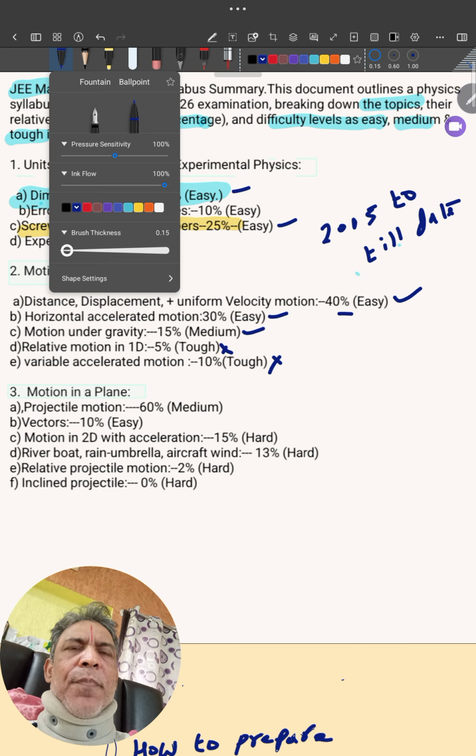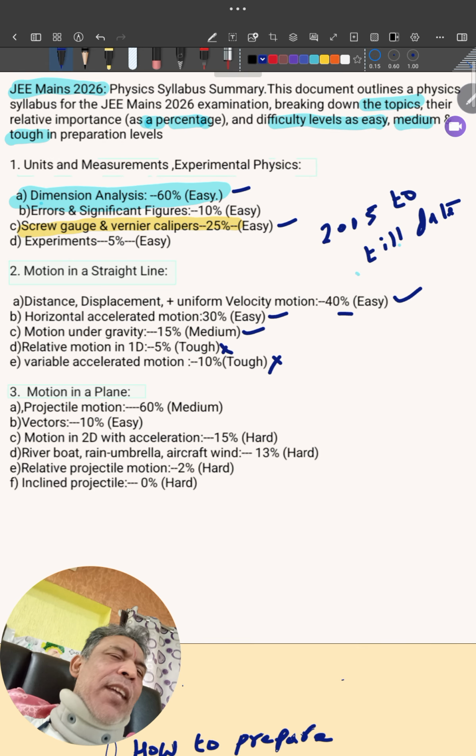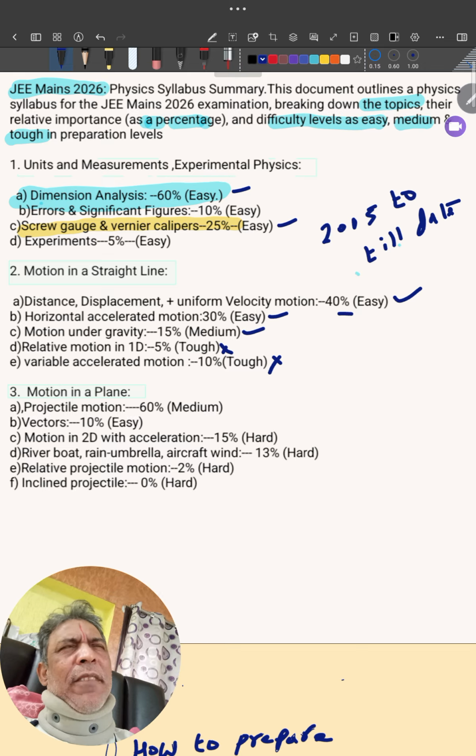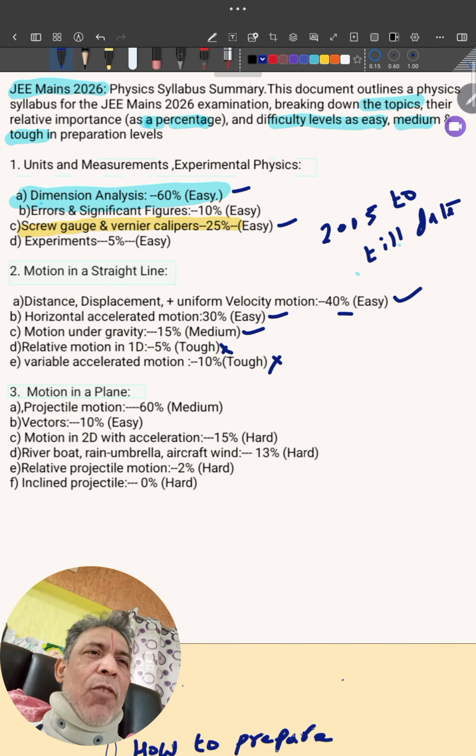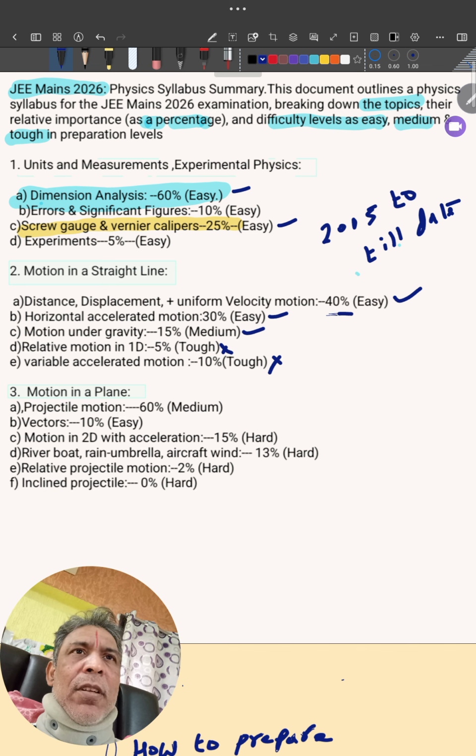This is the subtopic level at which I'm giving importance. In most videos, you have all chapters easy or tough. In a chapter, which subtopics are easy, which are tough, and how you can manage. And what about 40%? That many problems came in the exam. Weightage, 40% weightage it is. Now, we'll come to motion in a plane.